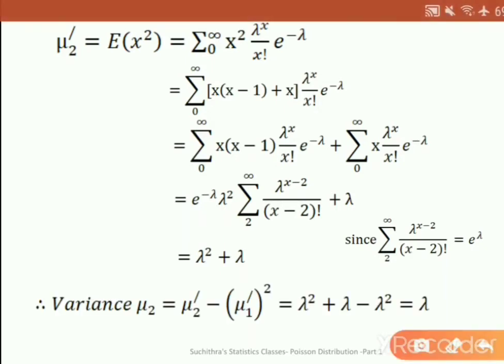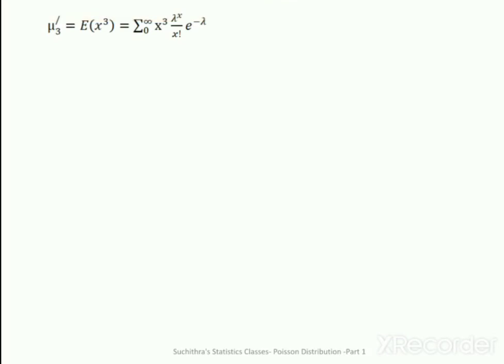Therefore, the variance mu 2 is equal to mu 2 dash minus mu 1 dash square, which is lambda square plus lambda minus lambda square, which is equal to lambda. So mu 1 dash is equal to lambda, as well as mu 2 is equal to lambda. Then let us think about mu 3 dash.